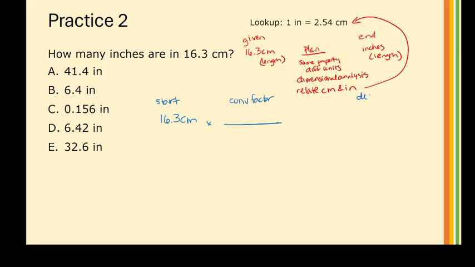And here's my desired units, which is inches. So my conversion factor needs to have the desired units on the top and the starting units on the bottom. And now I can fill this in. So the 1 goes with the inch and the 2.54 goes with the centimeters. And my calculator says this is 6.4173, because this cancels out and I'm left with inches.